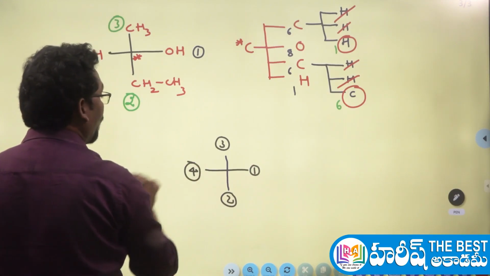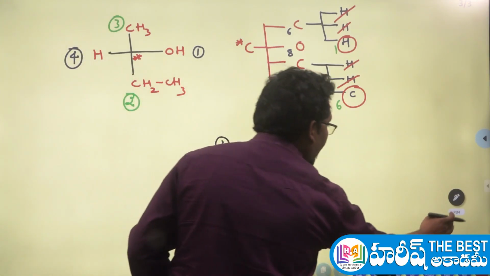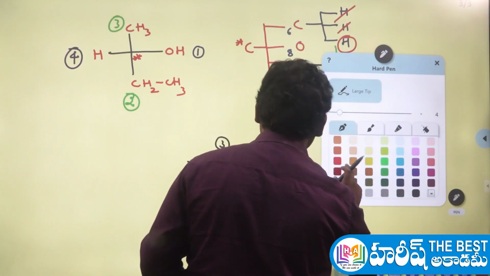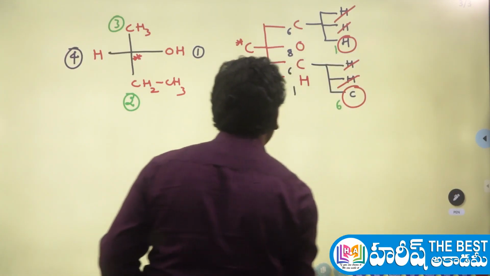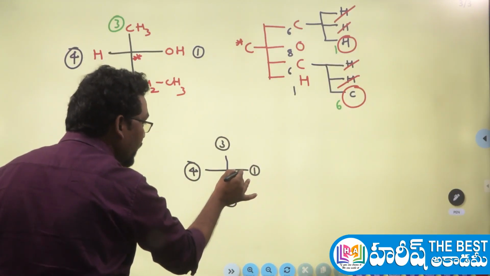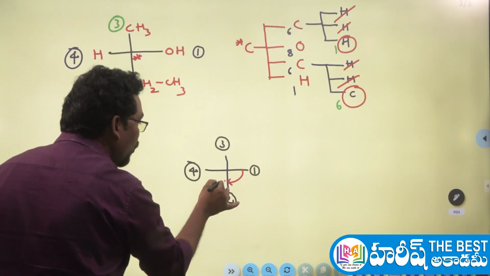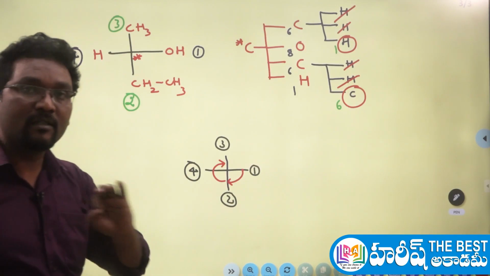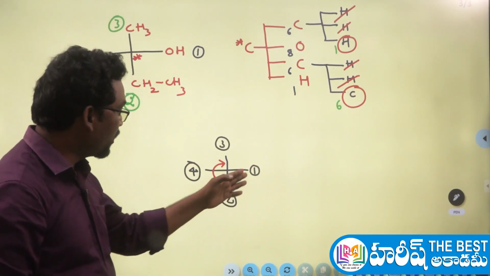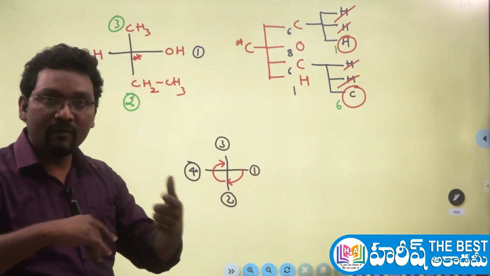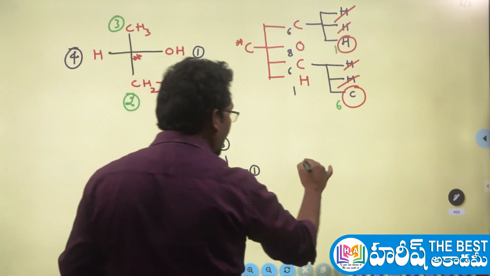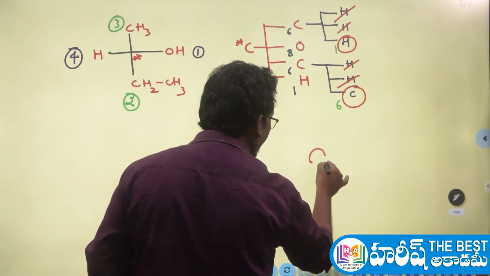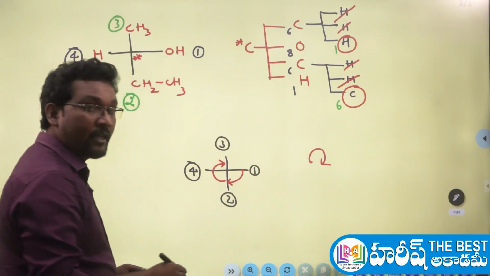Now view the molecule from the first to second and second to third. Forget about the fourth priority group, wherever it is. How is our eye direction rotating? Our eye direction is rotating in a clockwise manner.